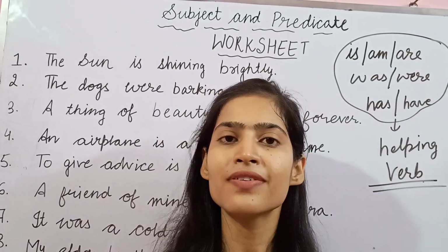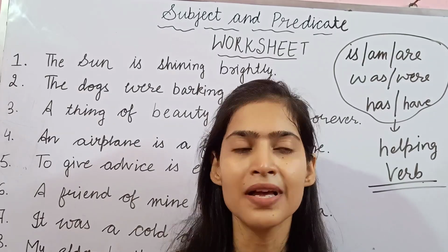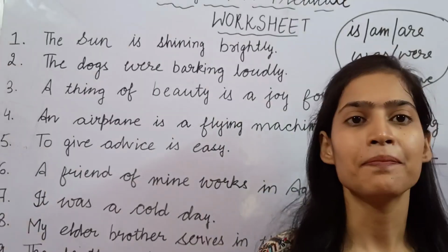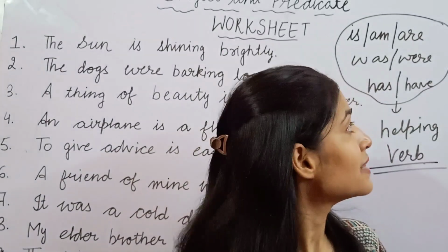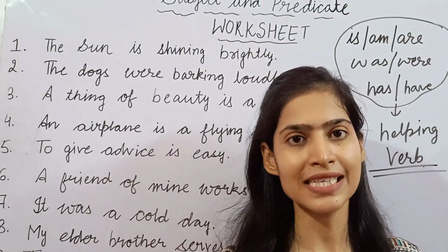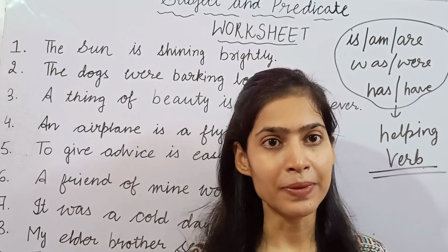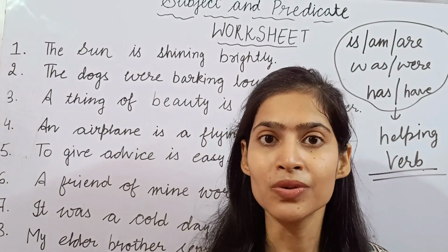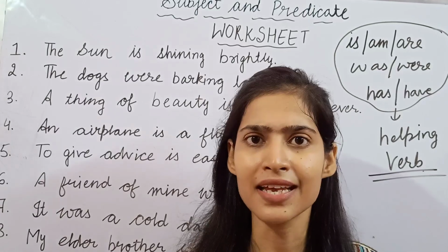Helping verbs, why? Because they help the main verb and bring out a good and different meaning. Apart from helping the main verbs, these helping verbs also indicate the state of being or existence. Sometimes they alone are enough to make a sentence.